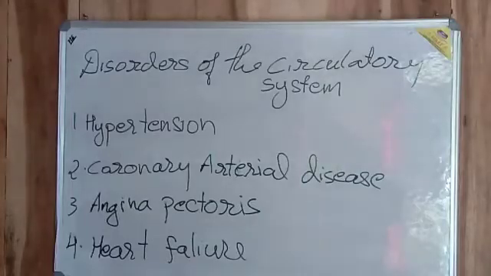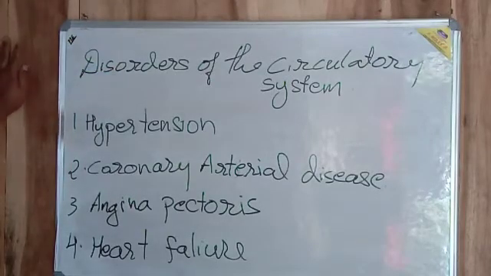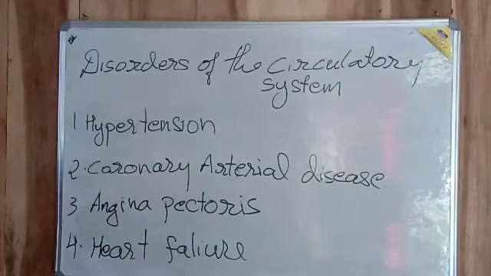Now, this is the last portion of today's chapter, body fluids and the circulation. Now, that is the disorders of the circulatory system. There are basically four disorders in the circulatory system, known as hypertension, coronary artery diseases, angina pectoris, and heart failure.